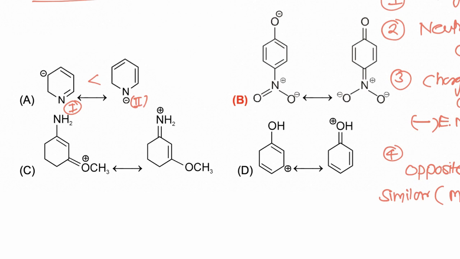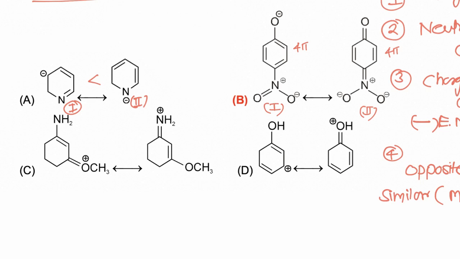In option B, both are having an equal number of pi bonds: the first resonating structure is having a total of 4 pi bonds, and the second structure is also having 4 pi bonds. Now if we consider charge on atom, in both cases negative charge is present on a more electronegative atom.